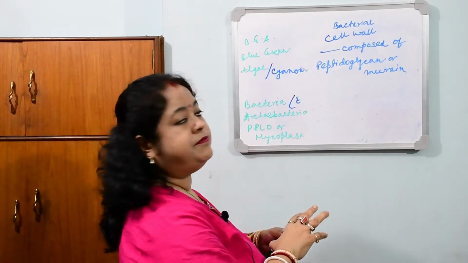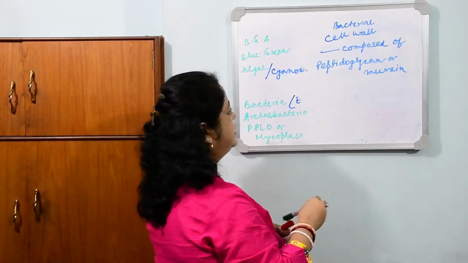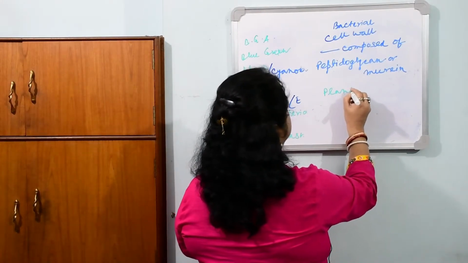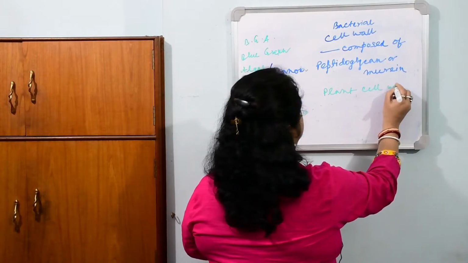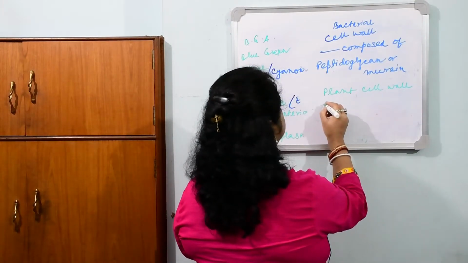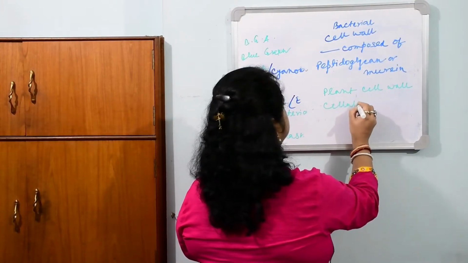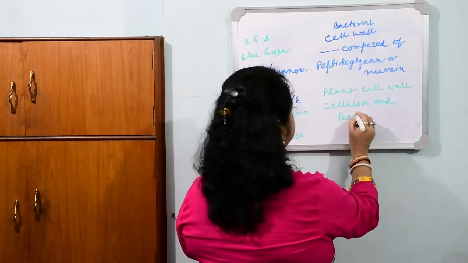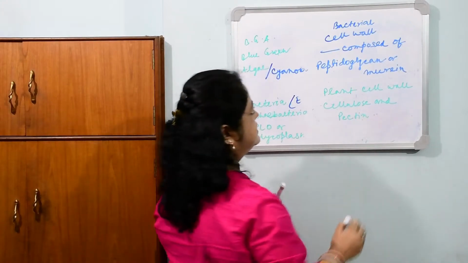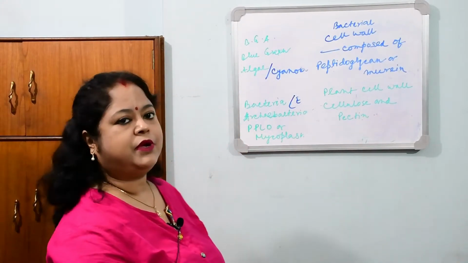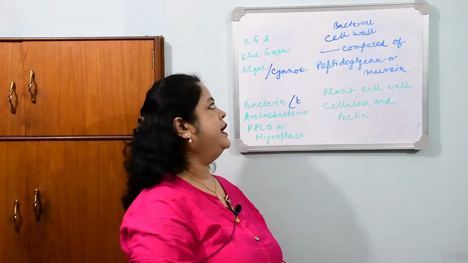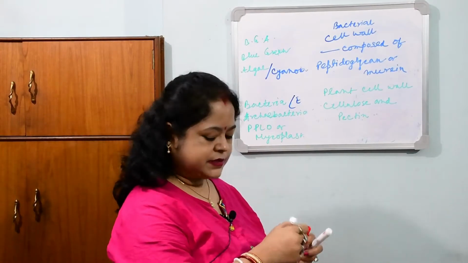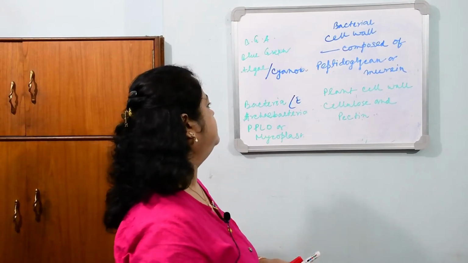In the plant cell wall we know that the main components are cellulose and pectin. Many other things are there. Here also, other than peptidoglycan, many things are there. But the main thing in the plant cell wall is cellulose and pectin, and in case of the bacterial cell wall, it is peptidoglycan. Now, what is the composition of peptidoglycan?